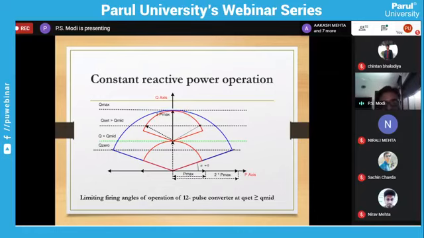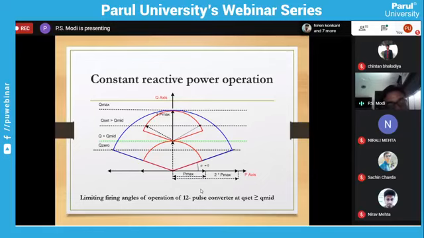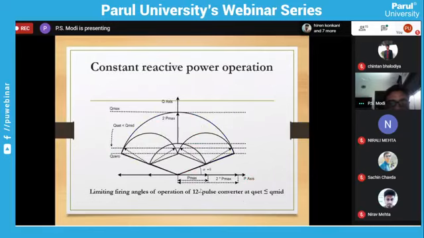For that, what we can do, you can see this is converter 1. Suppose I will operate converter 1 by this way. Converter 2 I can operate over here or operate over this one, so that my Q remains constant. By varying the P, if you want to vary the P, then operate over here. P will be like this. It can operate over here, P will be like this. So by keeping the Q constant, also we can vary the P. So this type of operation is also possible. We are not going into much more detail in this operation.